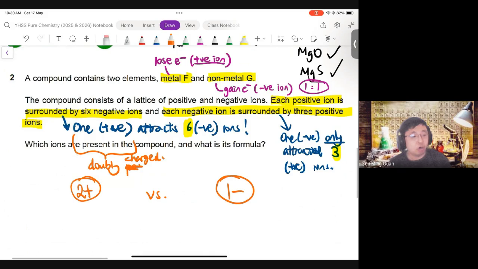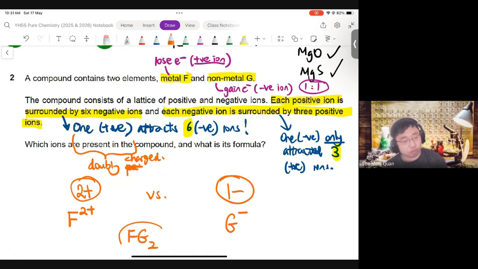Hence, who will form positive? Is it F or is it G? So now you go back to what you have written. See, if you have written it out at the start, you will know. Oh, F is the metal. So F must be the positive ion. So F2 plus, G minus. And once you have that, the formula is just FG2.